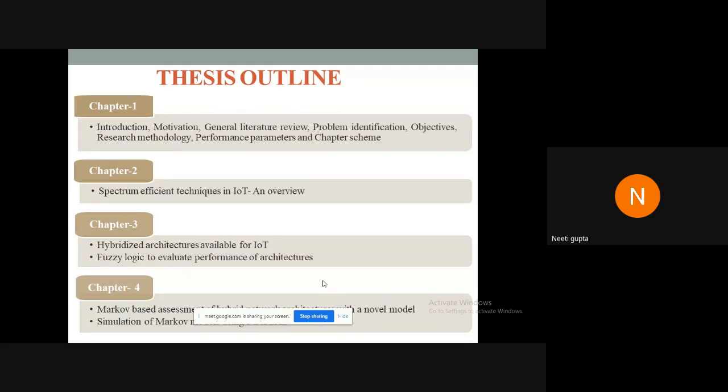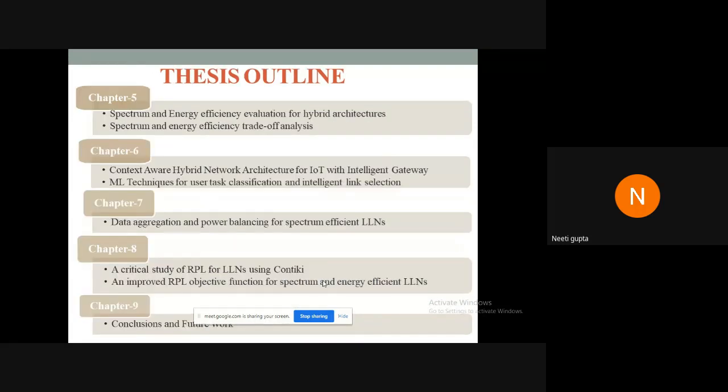This is the thesis outline. In chapter 1, we'll discuss the motivation, general literature review, problem identification, objectives, research methodology, and chapter scheme. Chapter 2 will give a complete review of the spectrum efficient techniques for IoT. In chapter 3, different hybridization techniques have been discussed for IoT with the fuzzy logic evaluation and the Topsis evaluation. Chapter 4 has the Markov based assessment of the models and simulation results.